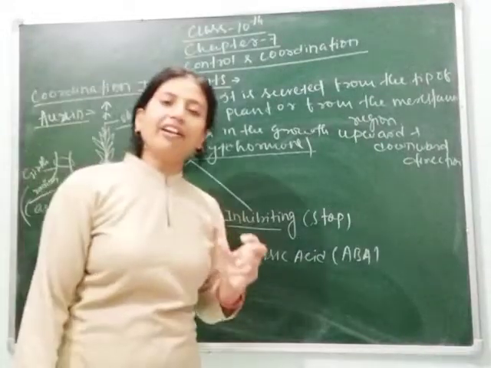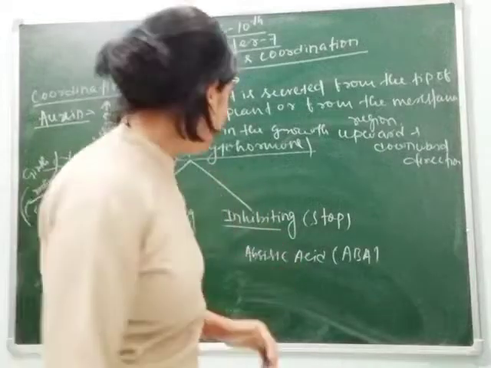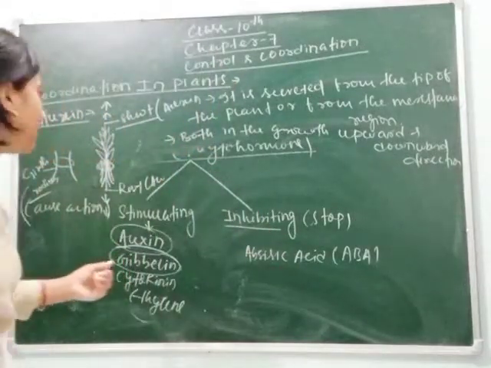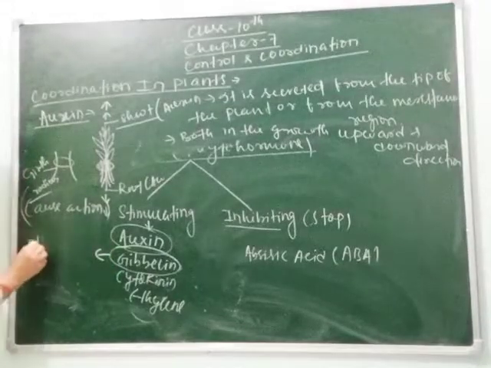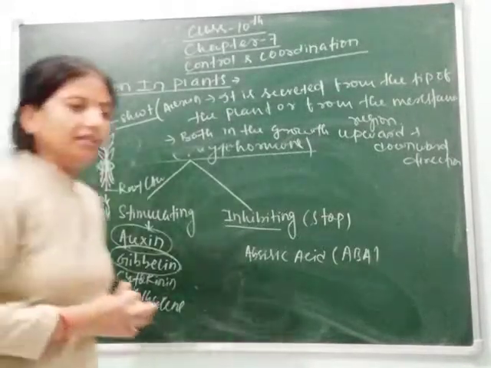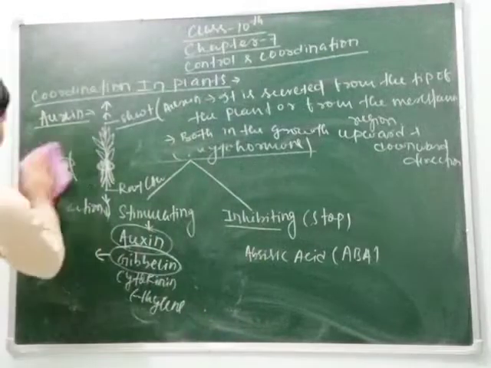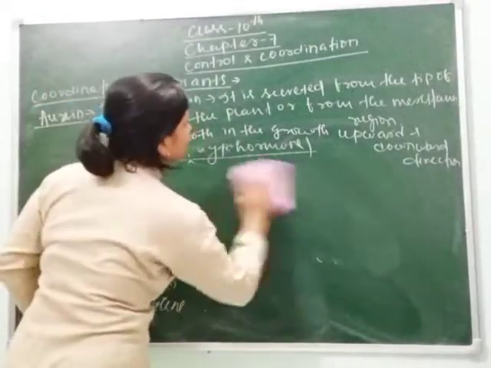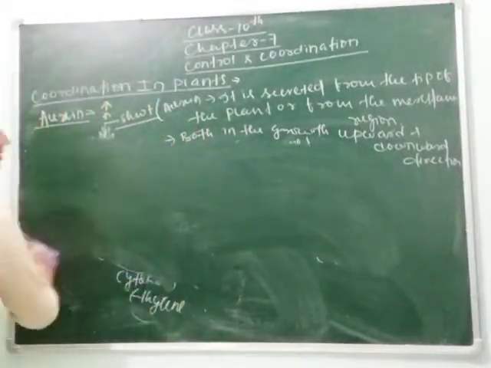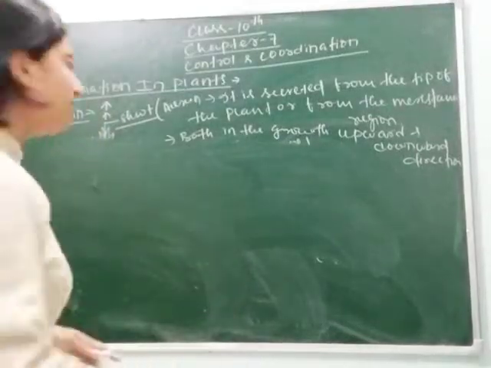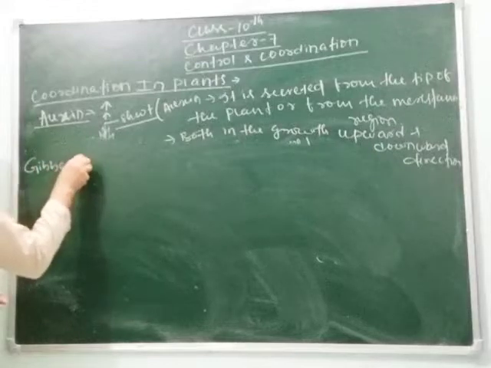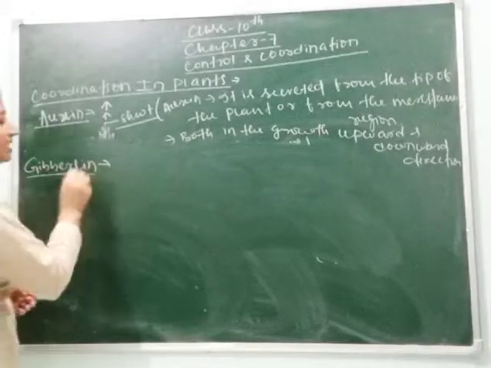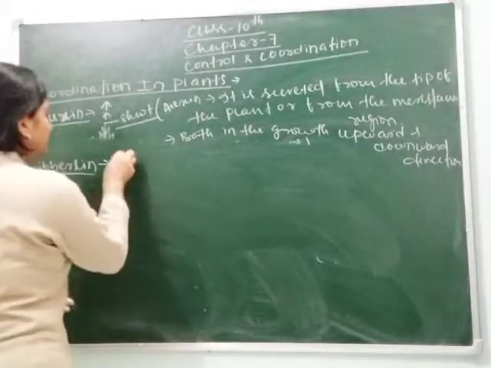Clear, students? So the function of gibberellin you can write: gibberellin hormone helps in the radial growth of the plant. Let's write in a sequence. This is about auxin hormone, then gibberellin hormone.